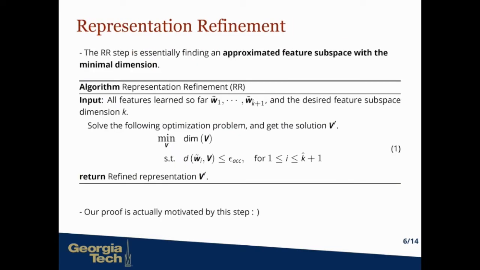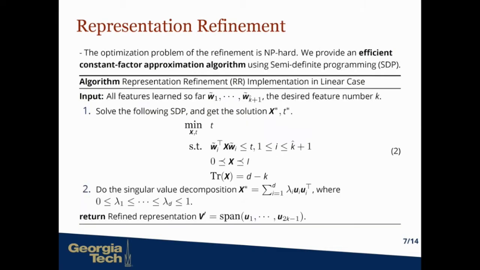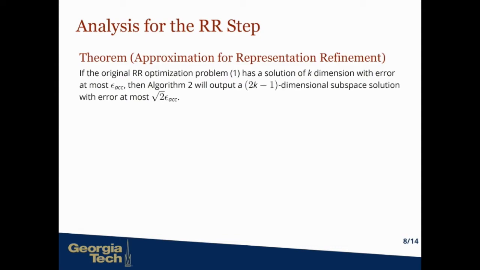This representation refinement step is essentially finding an approximated feature subspace with the minimal dimension. But as we can see, this optimization problem is NP-hard. We here provide an efficient constant factor approximation algorithm using semi-definite programming. We have proved that if the original problem has a solution of k dimension with error at most epsilon, then our algorithm will output a 2k minus 1 dimensional subspace solution with error at most square root 2 epsilon.